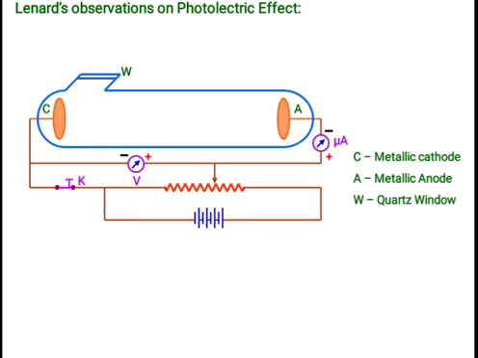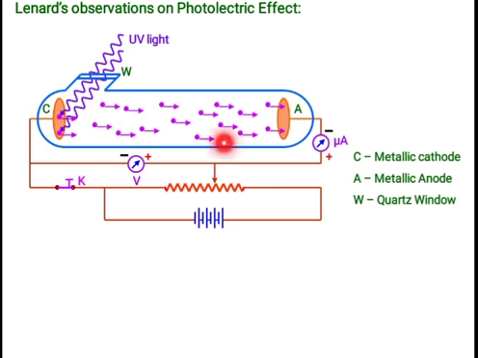Now suppose we close the key, then UV light is incident on the cathode. The electrons which are present here will move towards the anode. When they move towards the anode, how do we come to know that current is produced? Through this ammeter, we come to know how much current is produced here. So this is UV light, suitable radiation. If it is incident on this photosensitive material fixed on the cathode, the electrons will move.